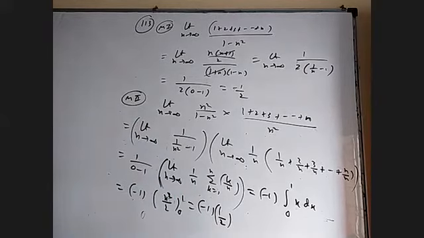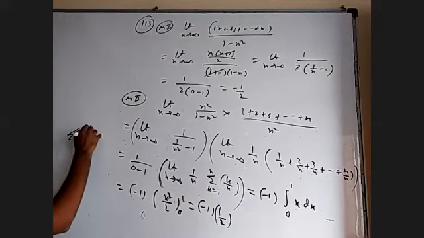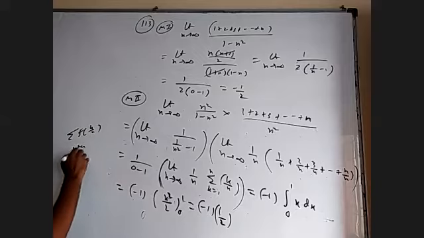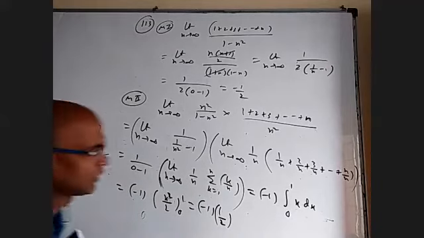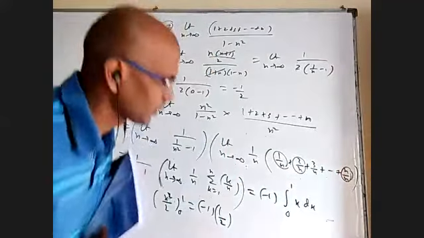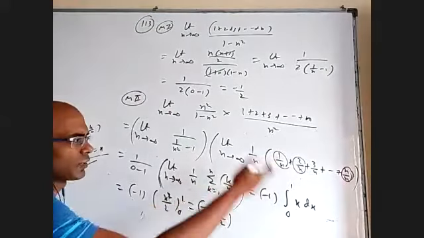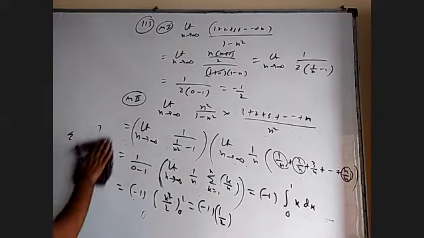Okay, the second method is mainly identifying the function. Okay, I'm sure from here to here how to write. Then I have to write this sigma alone as sigma f of k by n, where f of x is x. So I'm able to find the function as x. I told you basically, as we do some more questions, it will be clear. This 1 by n, this 2 by n, this n by n, that is only our x. So replace 1 by n with x, and you'll know what the function is. So every function here is x. When I do 1 or 2 questions, you'll understand better.